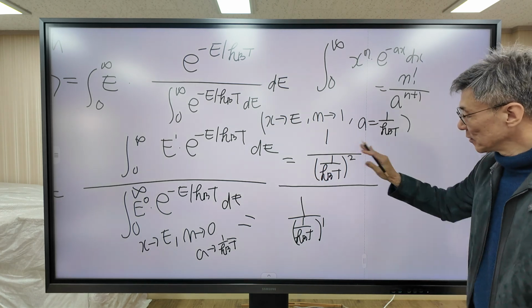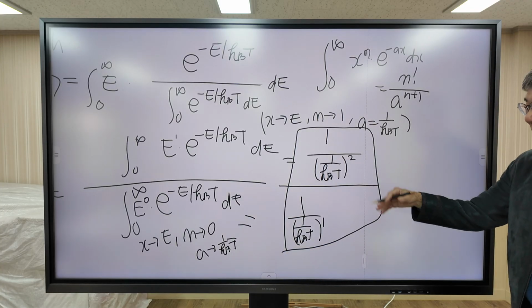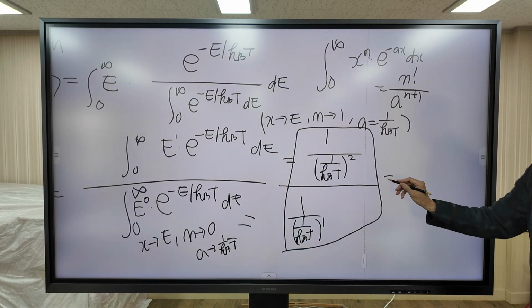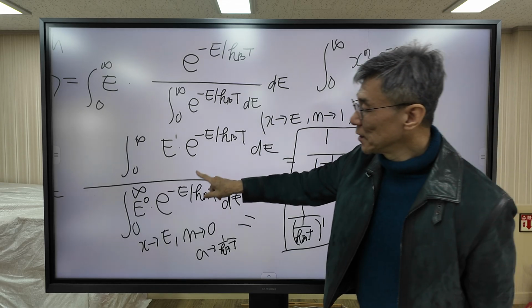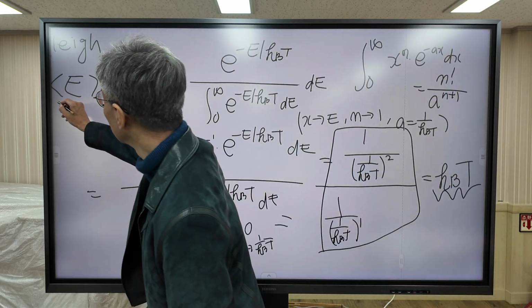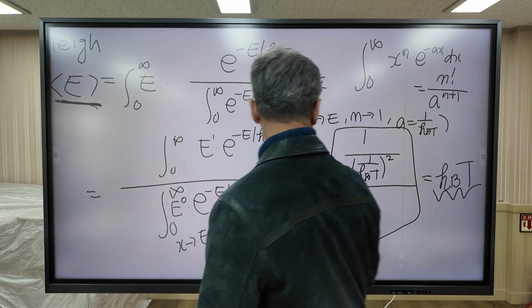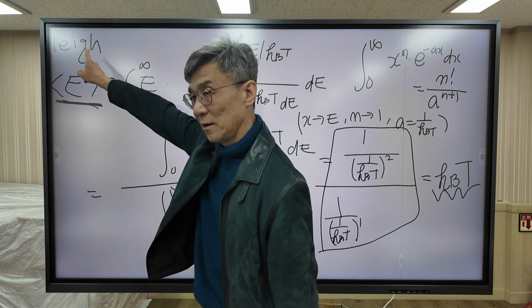The numerator and denominator. This is our answer result. When you rearrange this formula, it is equal to kBT. This is the final result Rayleigh obtained. So the average oscillator energy is equal to kBT. This is the result obtained by Rayleigh.